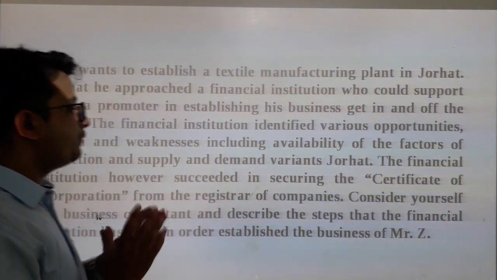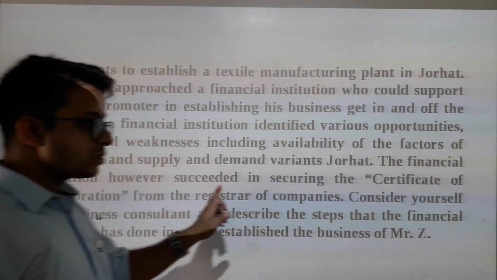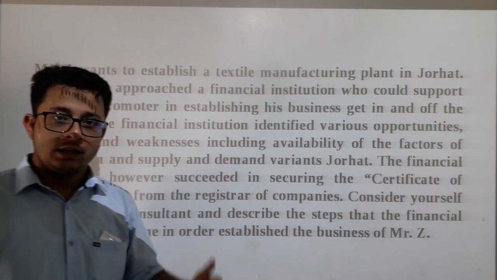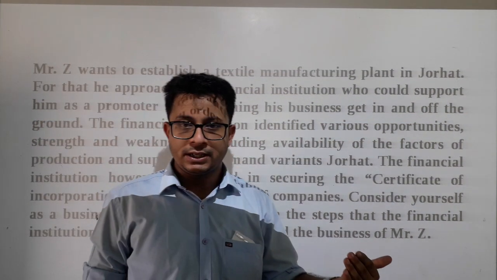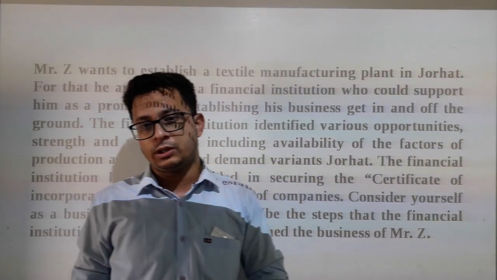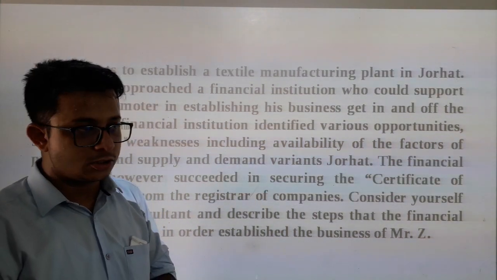So under feasibility studies, things like demand and supply and factors of production are studied. Along with that, the financial feasibility, that means the amount of loans that the bank will give to us, will also be studied. So that is also one of the steps done by the financial institution.